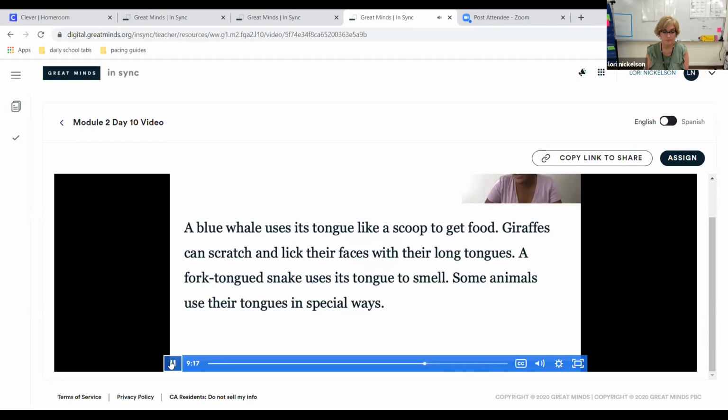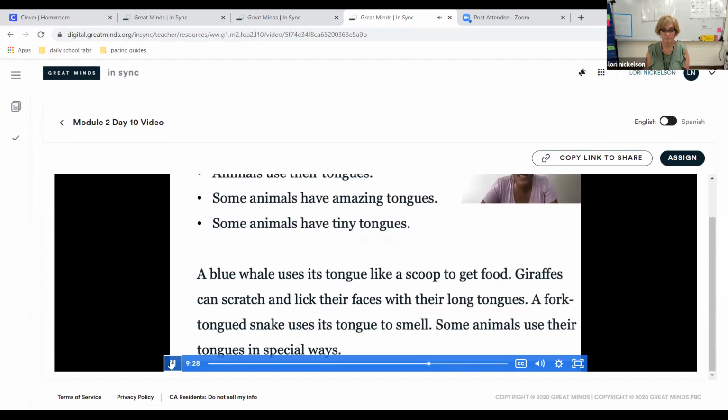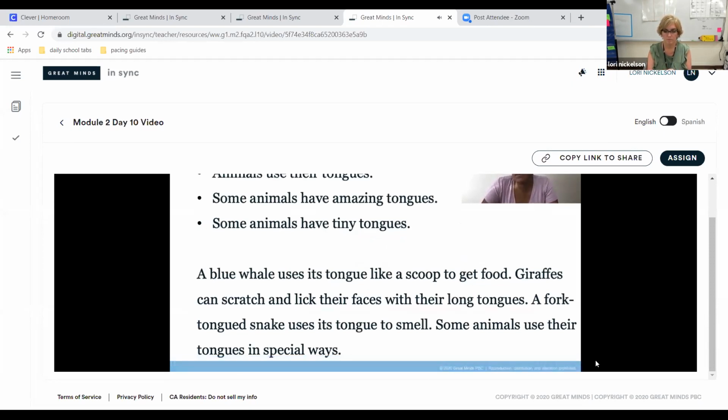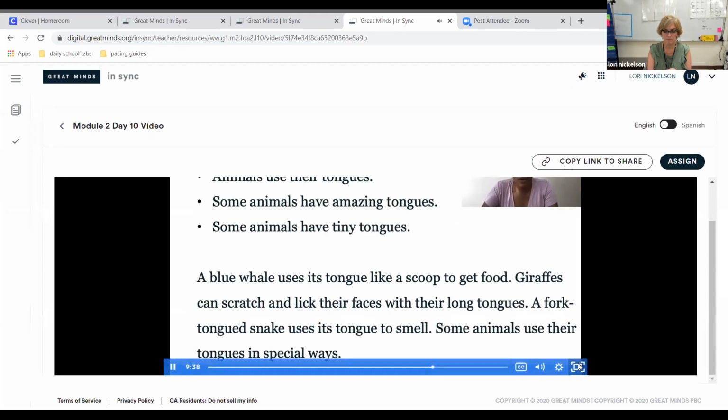Did you mention tongues? I'm sure you did. Look at some example topic statements to see which one best fits this paragraph. Okay, I want you to think about the paragraph I just read. And I'm going to read some topic statements. And as I read, I want you to think about which topic statement best fits that paragraph.